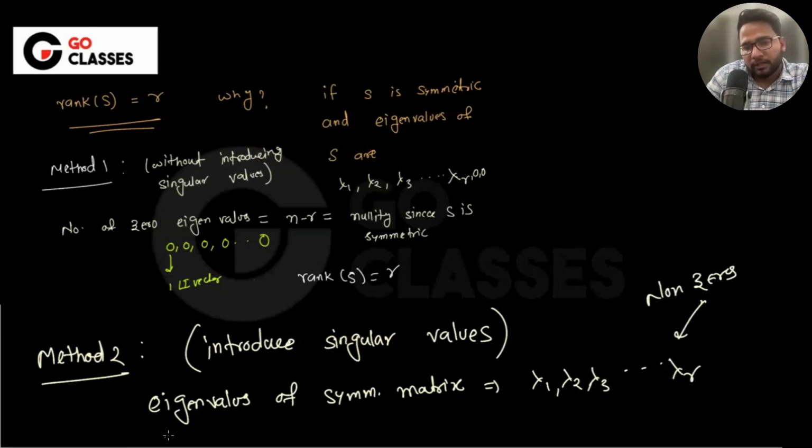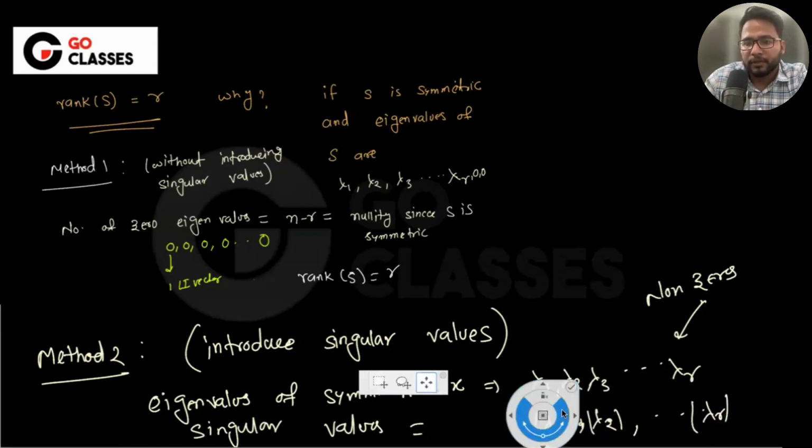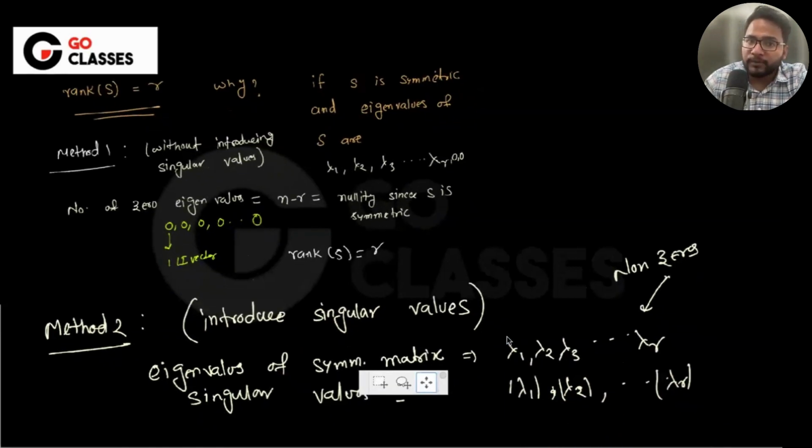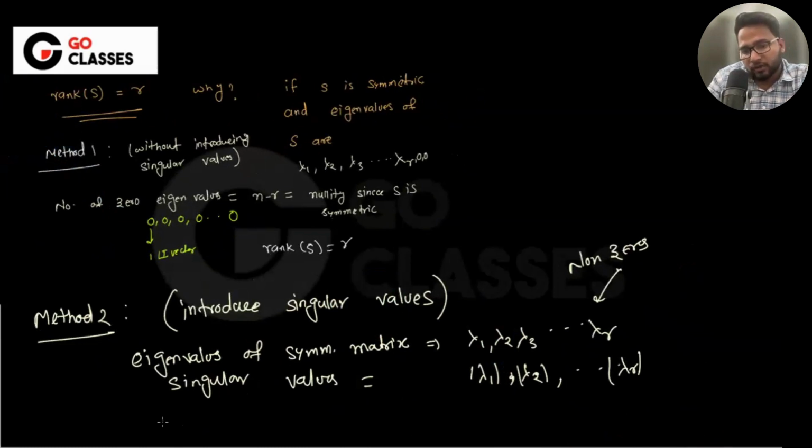Okay. Then what are the singular values? That's what we have just proved, isn't it? Is this okay to everyone? And the number of singular values for any matrix doesn't really matter whether it is a symmetric matrix or not.